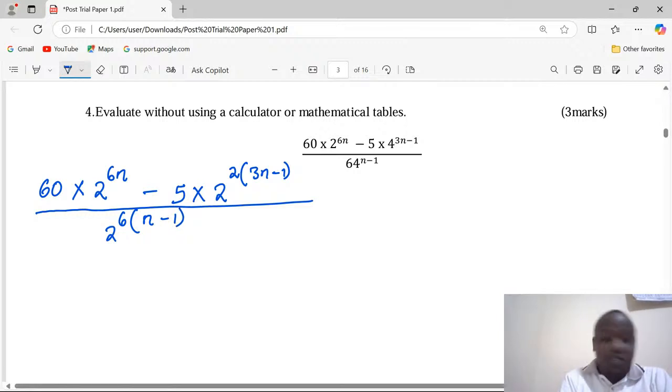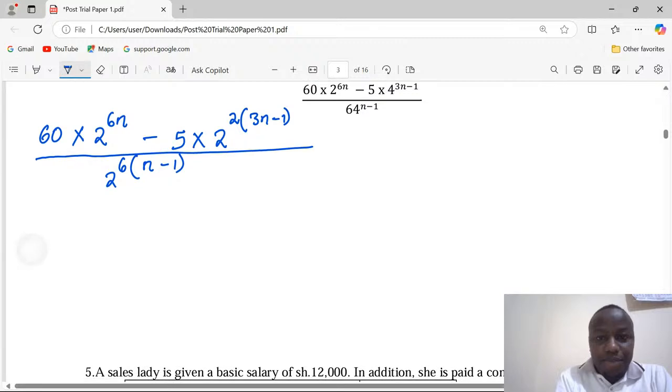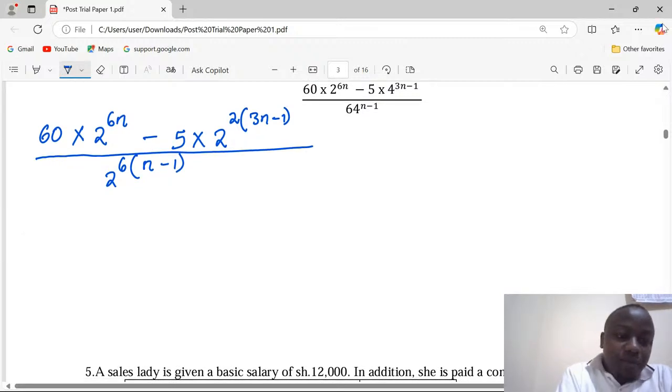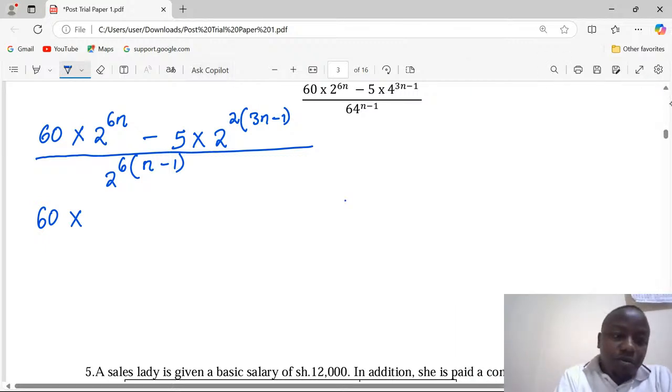We can now go to the product law, which says we have 2 power 6n, then minus 5.